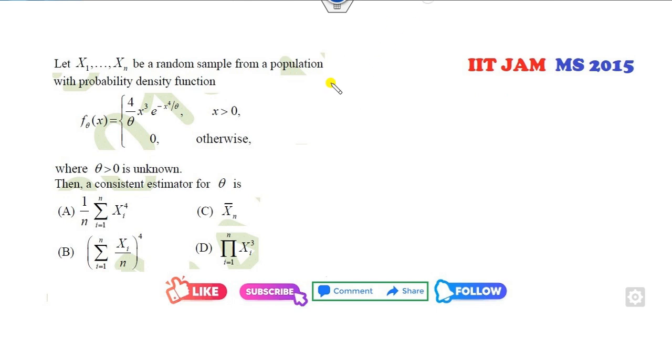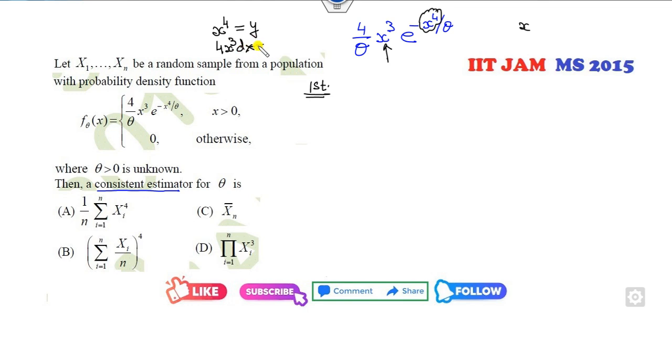Okay, look at this another one. You need to find the consistent estimator. So do you identify which distribution is here? Is it a gamma distribution? No. Why? Because remember, this is fine for the gamma distribution, but for the gamma distribution this value should be only x, so it is not a gamma distribution. So how can you find the consistent estimator? I will tell you two different methods. The first method is, if you look at this, if I call x to the power 4 as y, then 4x cube dx is my dy.